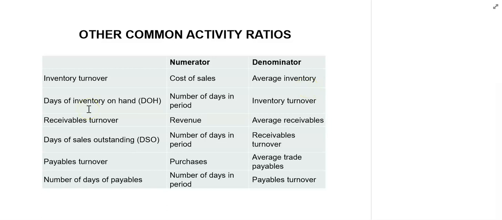Days of inventory on hand is also known as days required to sell inventory, or the average number of days held in storage. It is calculated as the number of days in the period divided by the inventory turnover. The number of days in the period usually equals 365 days in the year. However, in some texts and in some places you might find that they are using 250 or 260 days. Keeping other things constant, the quicker inventory is sold, the better it is. So the lower the days of inventory on hand, the better it is.